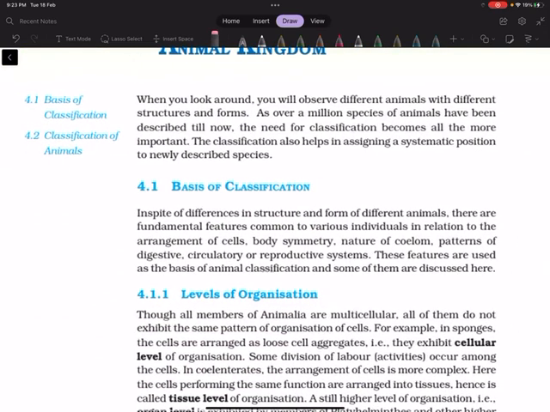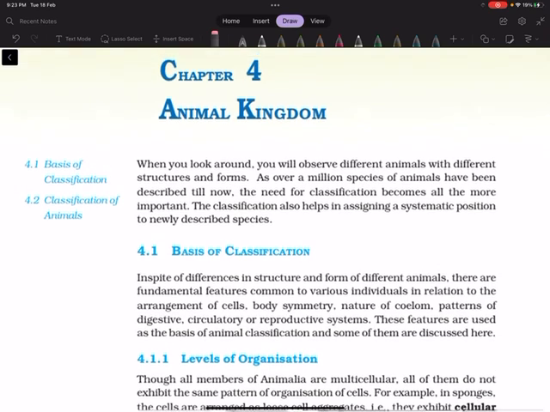Here I am. Chapter 4 we are discussing, that's Animal Kingdom. In this chapter, we are going to discuss the basis of classification and classification of animals. Now, we are going to start. We look around. You will observe different animals with different structures and forms.